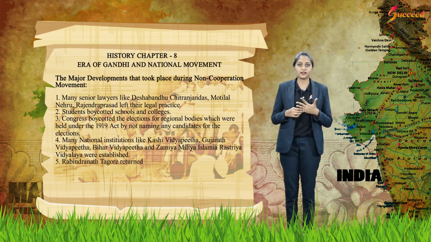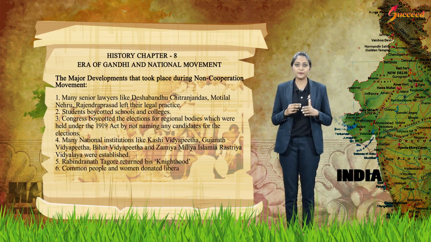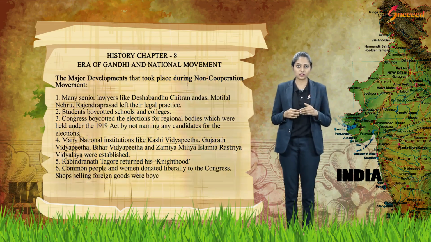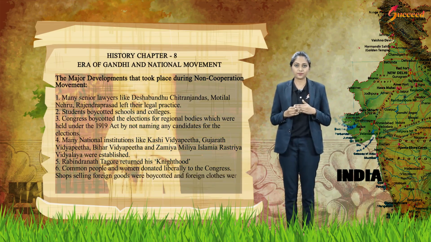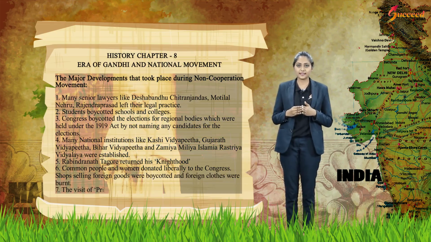Rabindranath Tagore returned his knighthood. Common people and women donated liberally to the Congress. Shops selling foreign goods were boycotted and foreign clothes were burnt. The visit of the Prince of Wales in 1921 was opposed.